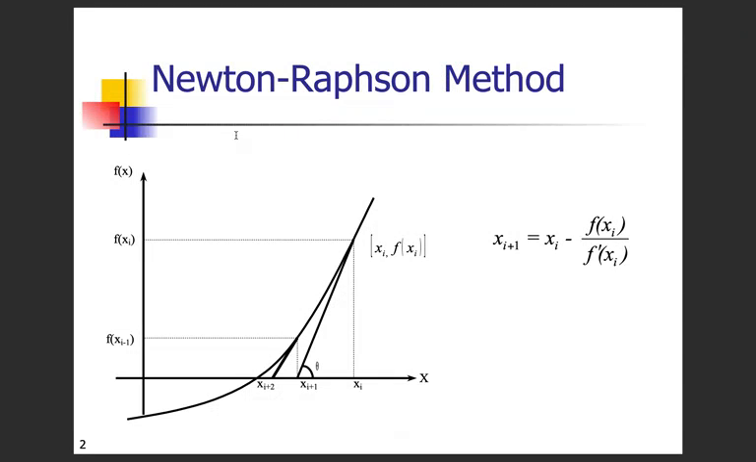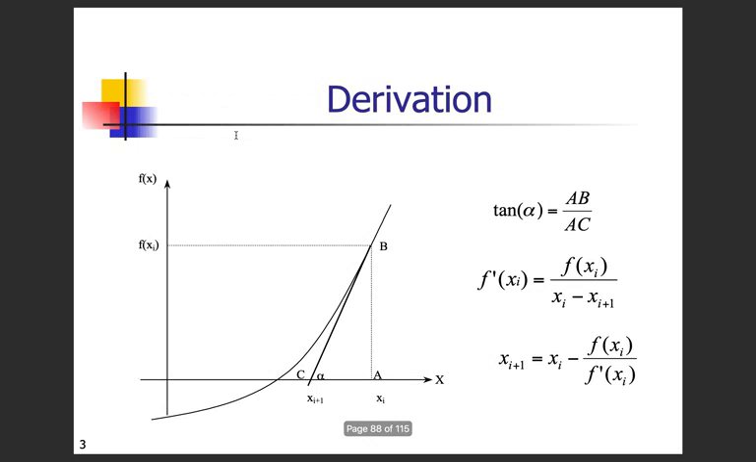So next I come to the Newton-Raphson method. You can see there is a graph: x(i+1) = xi - f(xi)/f'(xi). There is the derivation. You can just go through it if you want.